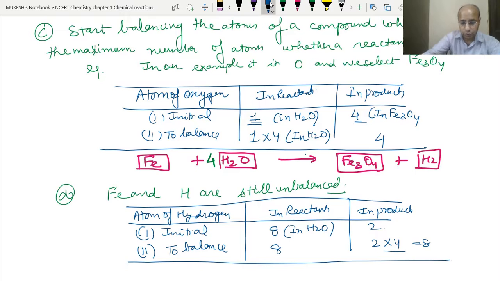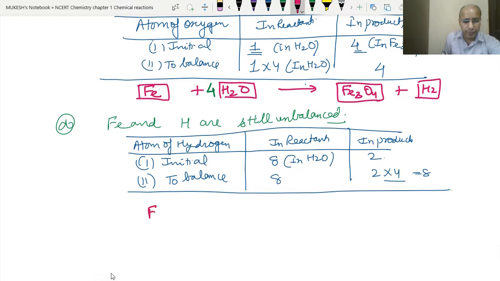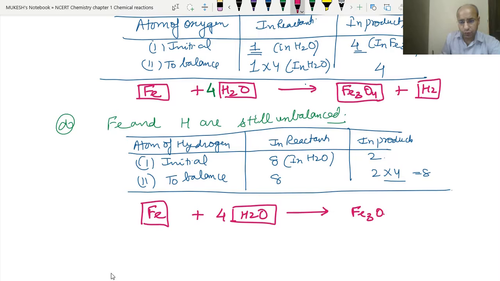So what are we going to do? Write the equation again: Fe plus 4H2O gives Fe3O4 plus H2. Here we have multiplied H2 with 4, so now it became 8 hydrogen on the left hand side and 8 hydrogen on the right hand side. Now the iron is still unbalanced.